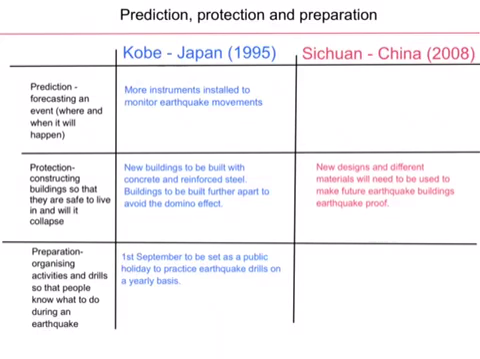So with regards to the Kobe 1995 earthquake, prediction: more instruments have since been installed to monitor earthquake movements. Protection: any new buildings have been built with concrete and reinforced steel. Buildings are to be built further apart to reduce the domino effect. And preparation: every 1st of September is a public holiday in which the country practises earthquake drills to avoid any future losses. With regards to the Sichuan, China earthquake, since the earthquake, they have undertaken some aspects of protection, and new designs in different materials are being used to make future buildings earthquake-proof.